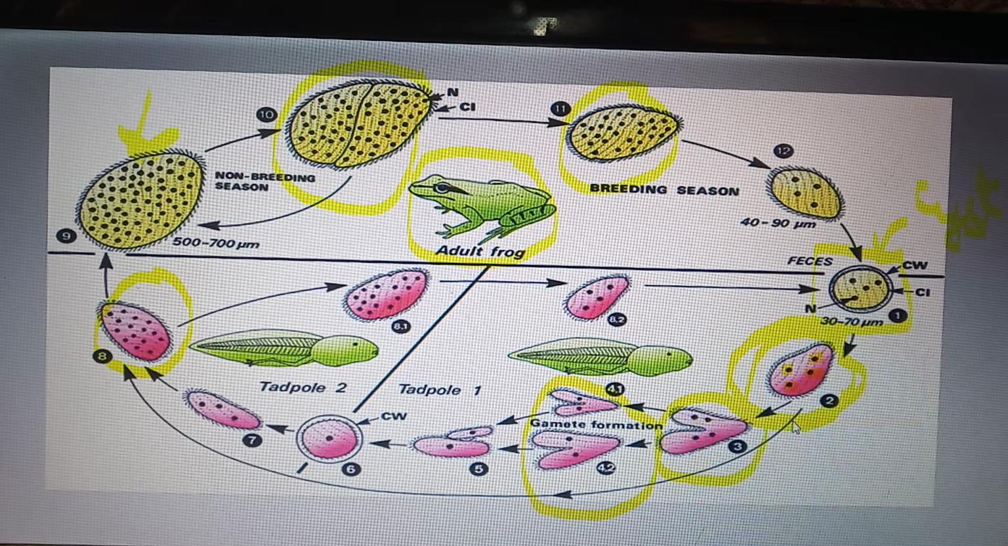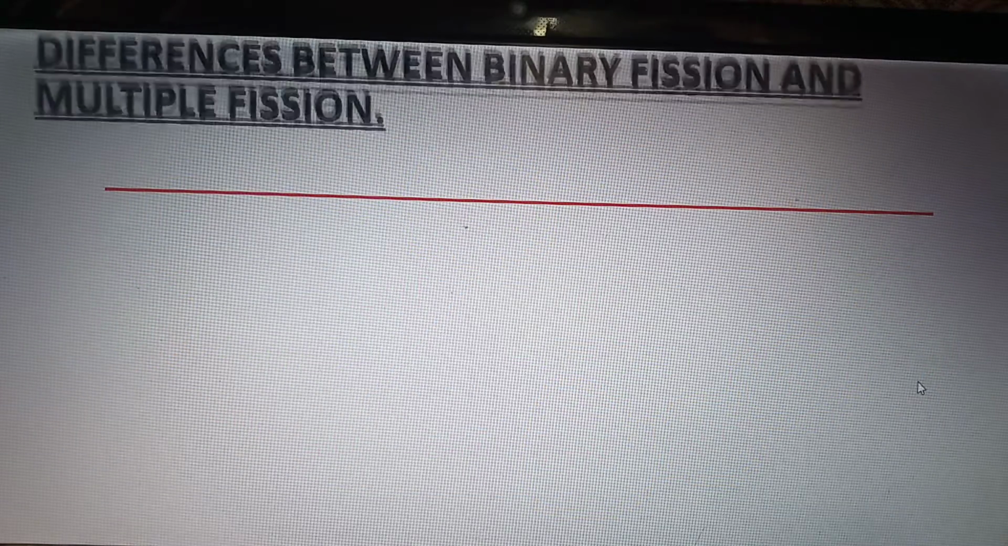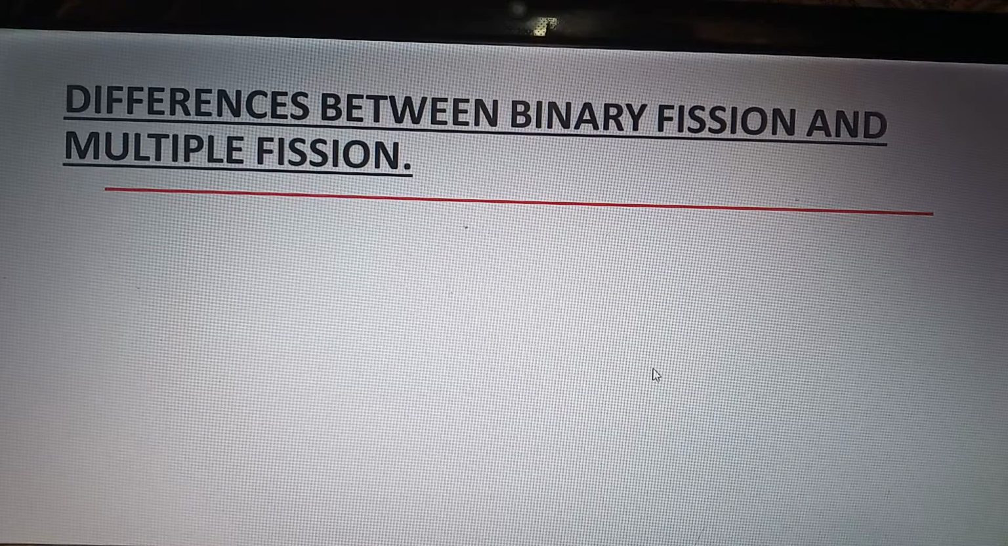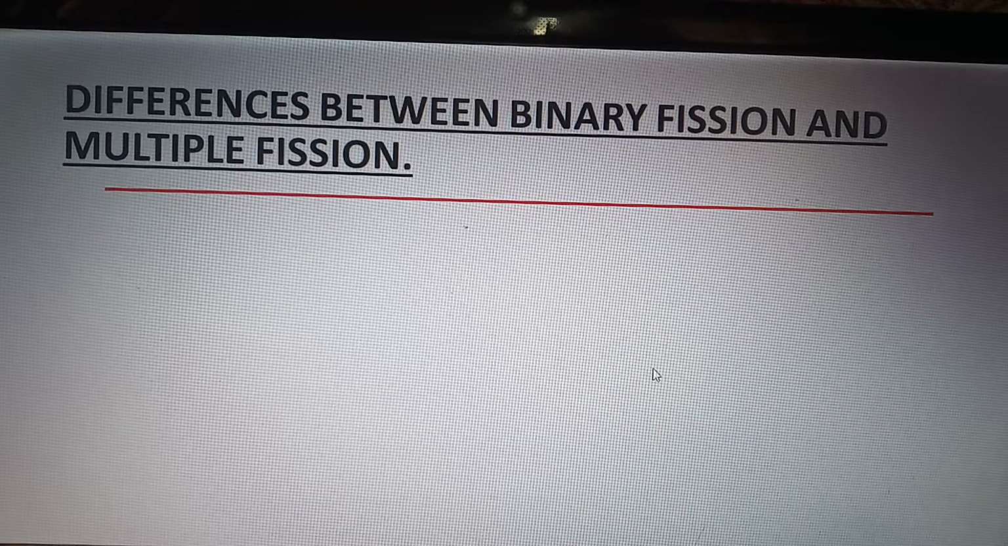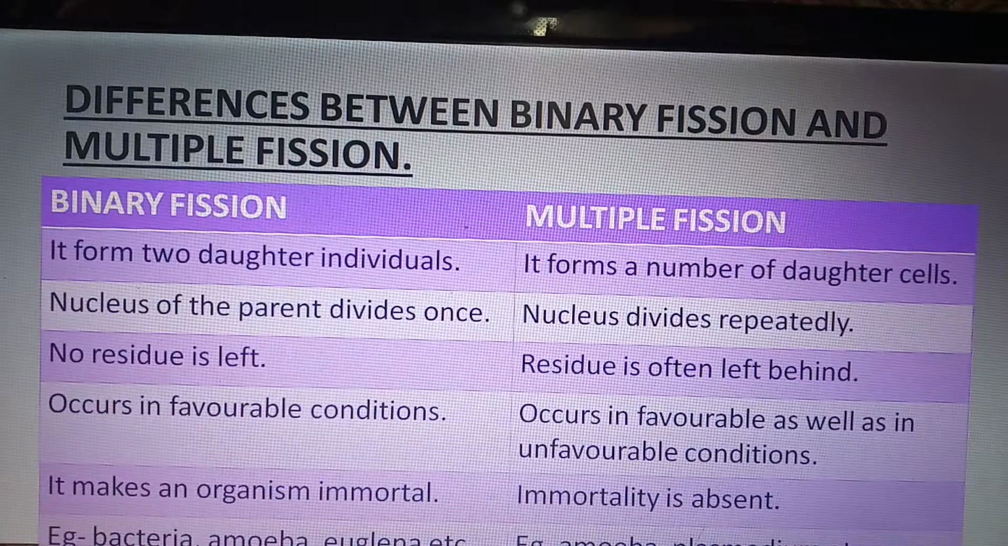Clear? It is a diagrammatic representation of plasmotomy in Opalina. So our next topic is the difference between binary fission and multiple fission. This topic is important because we finished the topic of binary fission and also the topic of multiple fission. So we must check the difference between them. So let us see what is the difference.